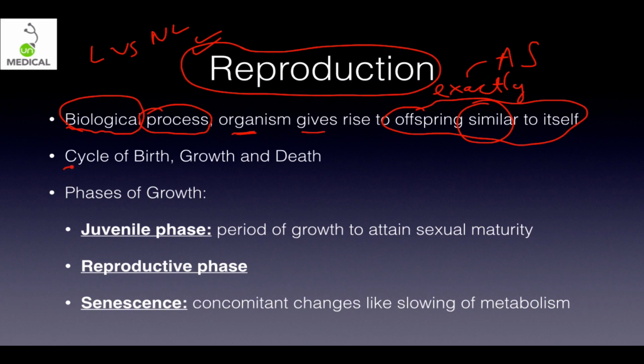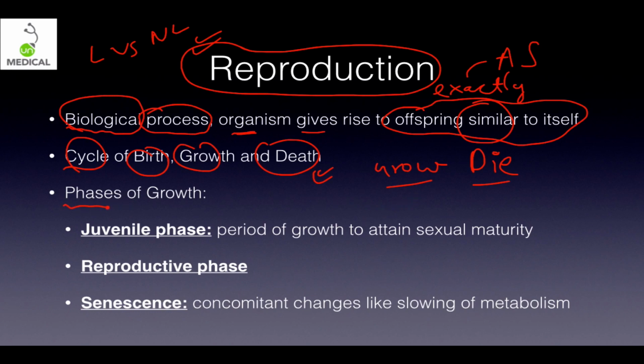So basically it's a cycle of birth, growth and death. We have all been born, and most of you listening to this are teenagers. We will grow and we will die eventually, most of us anyway. Some of us might not grow that much and die before, unfortunately, because of various diseases. Most of us will grow to healthy old age and then we will die.